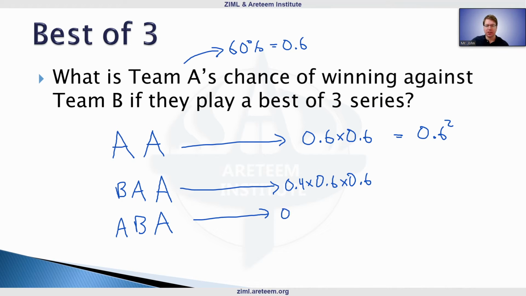The other one just moves around the 0.6s and the 0.4, alternating them. Because of that, we typically combine these and say there are two ways for this to happen, and both ways have the same 0.6 squared times 0.4 chance.